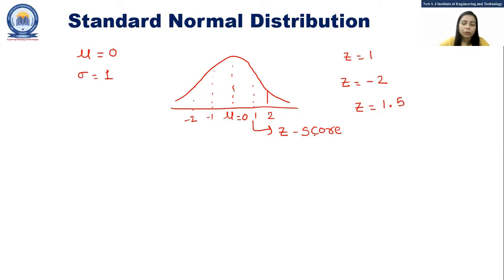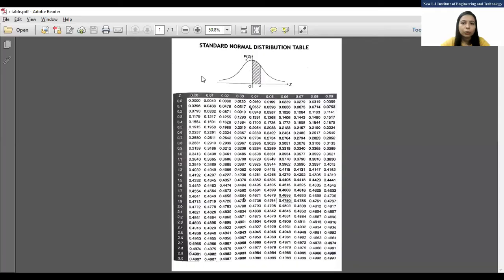Now, this z-score allows us to calculate how much area is associated with a specific z-score value, and that we can calculate through the z-score table. You can see this z-score table over here. This is nothing but the z-score table, or we can say the standard normal distribution table.